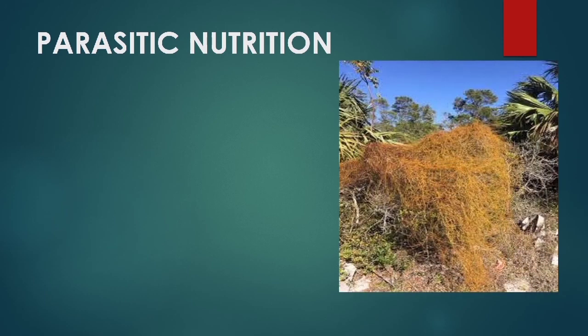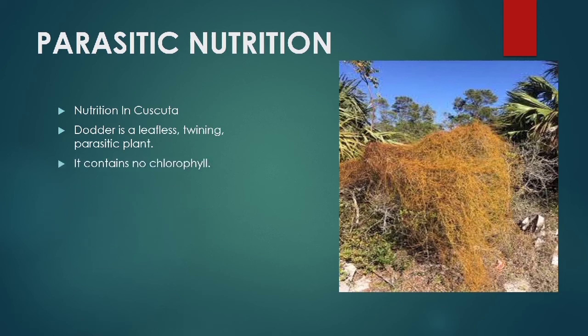And next, parasitic nutrition. Nutrition in Cuscuta. Cuscuta, generally known as dodder plant, is a leafless twining parasitic plant, belonging to 170 twining species distributed throughout the world. The dodder contains no chlorophyll. Instead, it has a special structure, the haustoria. They are root-like structures that penetrate the tissue of the host plant and may kill it. The slender string-like stem of the dodder may be yellow, orange, pink, or brown in color.